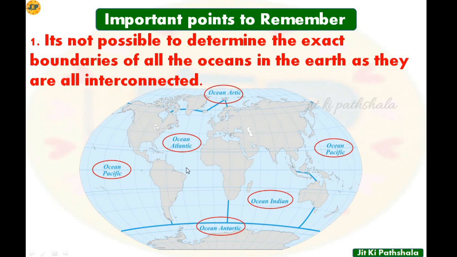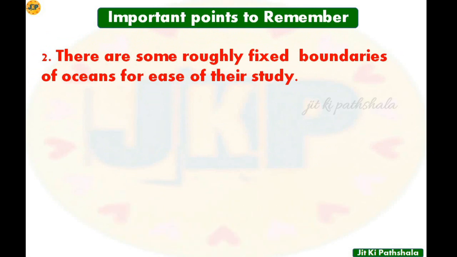That means these are connected with each other. As we know that this blue part represents water. So here you can see they say that these oceans are interconnected. So there are not specific boundaries between these oceans. Number 2, there are some roughly fixed boundaries of oceans for ease of their study. As we have seen just now that there is no particular boundaries between these oceans, but to make their study easy there are some roughly fixed boundaries between them.